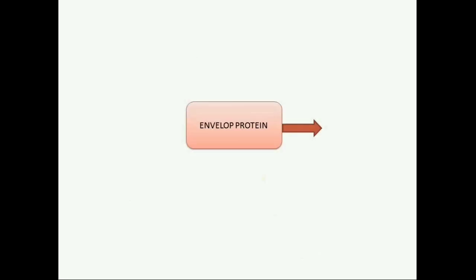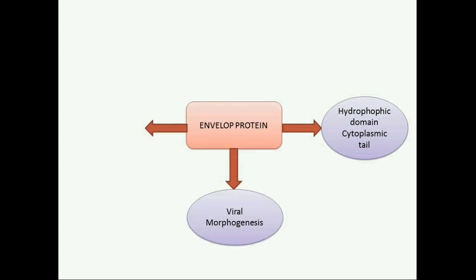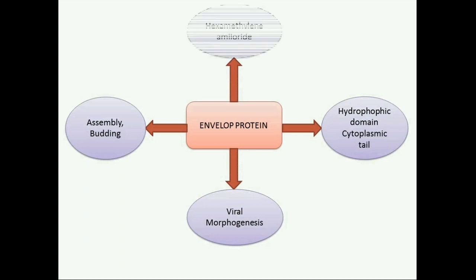First one is the envelope protein. Envelope protein is the smallest one and has 2 domains: a hydrophobic domain and a charged cytoplasmic tail. Envelope protein has a special role in viral morphogenesis. Envelope protein is also involved in coronavirus assembly and also in bud formation. Hexamethylene amiloride can block the envelope protein associated ion channel.